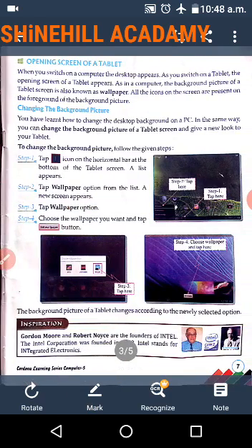Now, opening screen of a tablet. What is a tablet? Yes, it's like a smartphone but the size is bigger and the options are more.